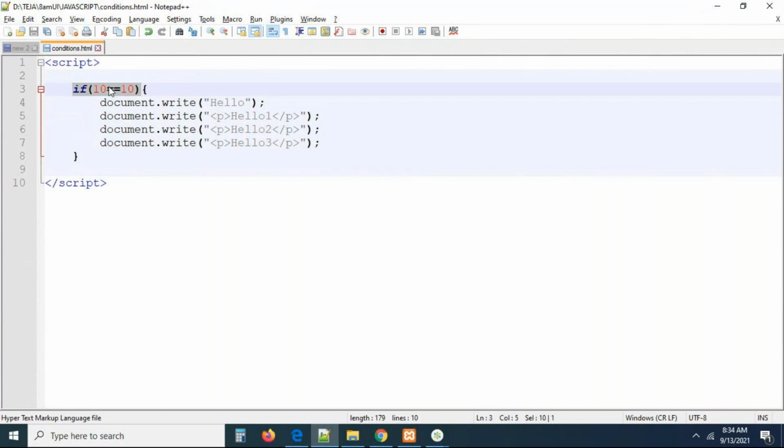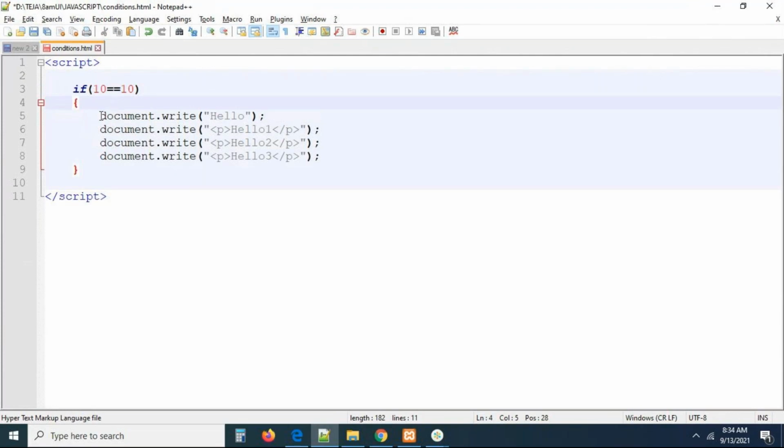So we are writing a condition here. If the condition evaluated properly to true, then only the block of code will be executed. Otherwise, this will never be executed. I think you got some clarity. What is a block of code? I want to execute this block of code at a particular point of time only.